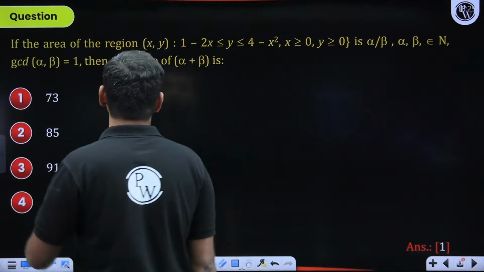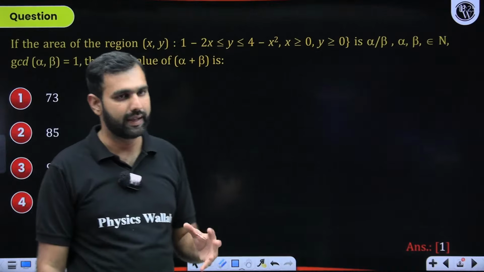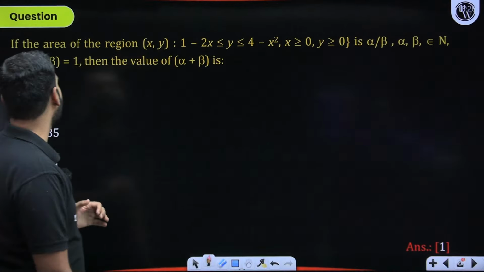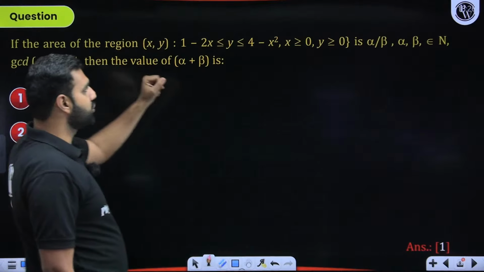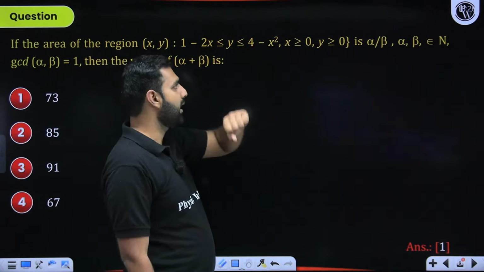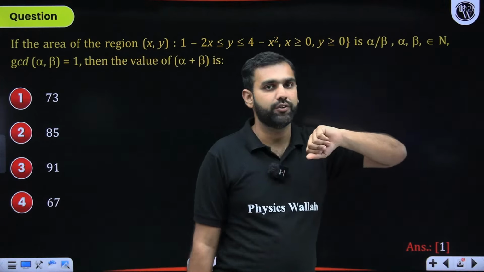This is a question from the chapter of AOD, area under the curve. How do we solve this? Let's have a look at that. The area of this region. Now, there is a straight line, there is a parabola. X and Y both are positive, which means the first quadrant is what I need to look at. So if I bring a few things into the picture, here this would be the y-axis, and this could be our x-axis, without any confusion. I hope I can take it like this. Did you all get that?